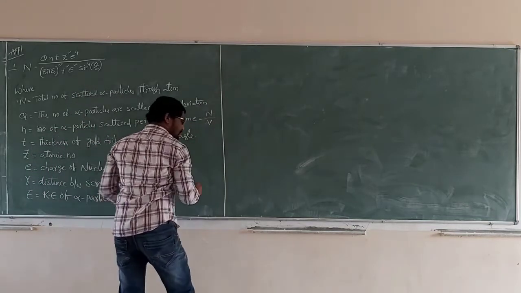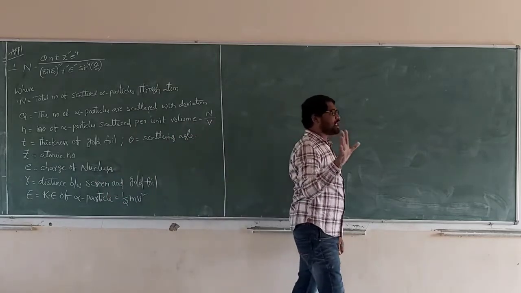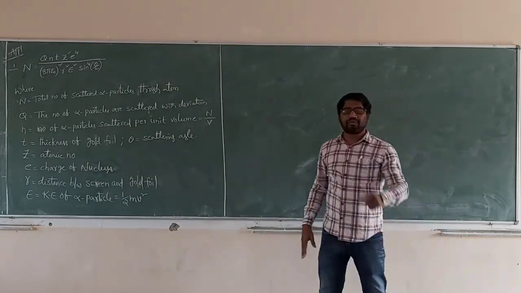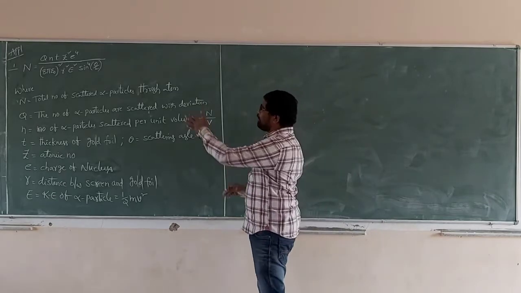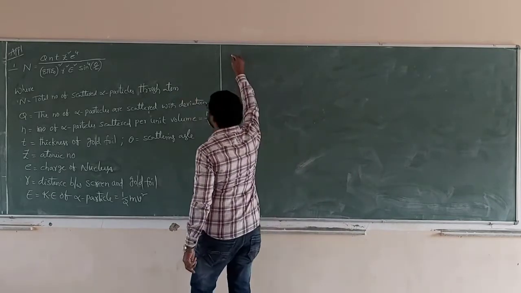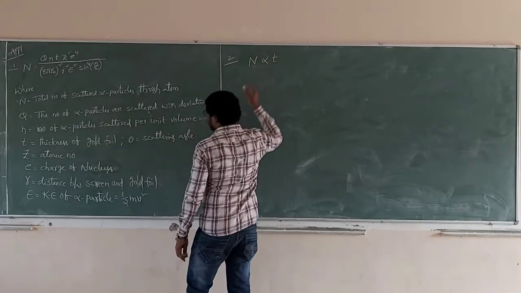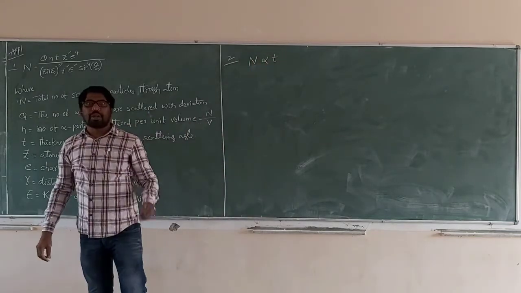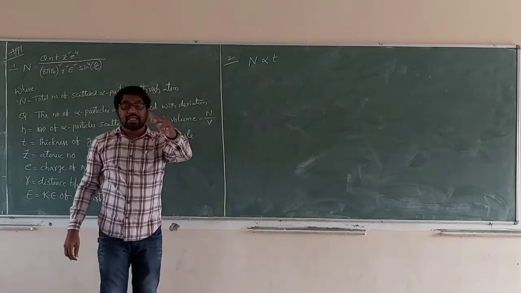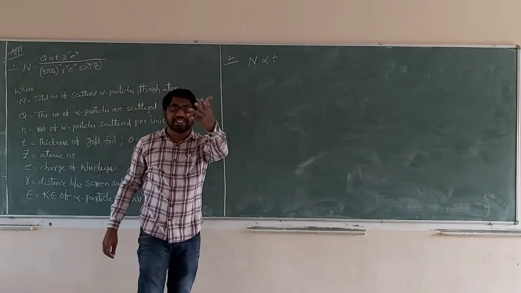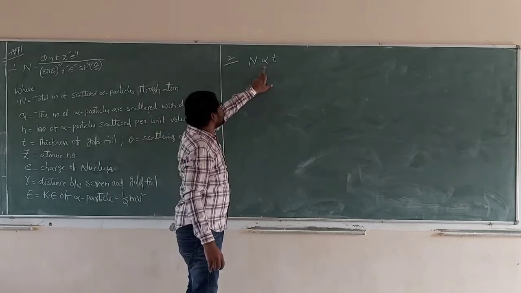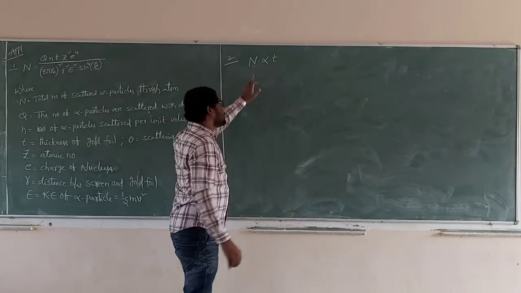The number of alpha particles scattered after passing the gold foil depends on these factors. Now we go for the second application. N is directly proportional to thickness. The number of alpha particles scattered increases with the thickness. More thickness, more scattered particles.